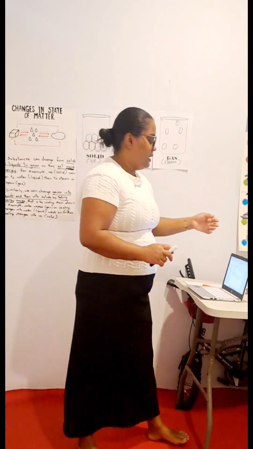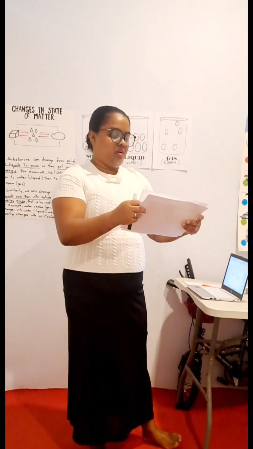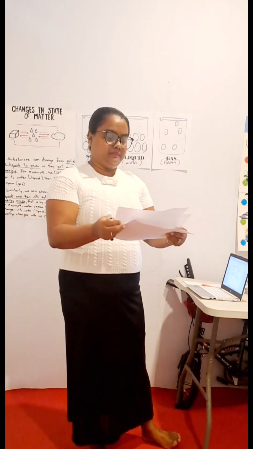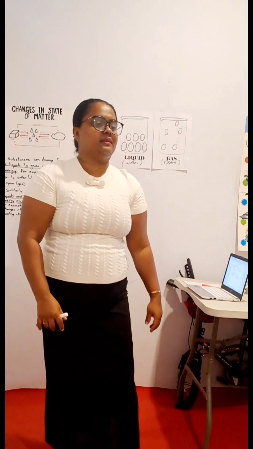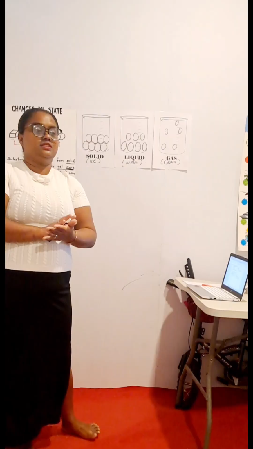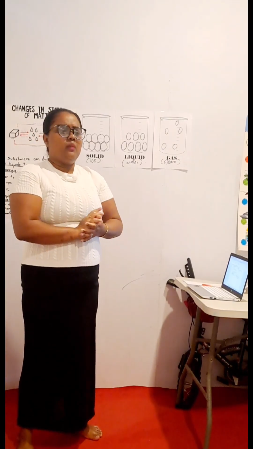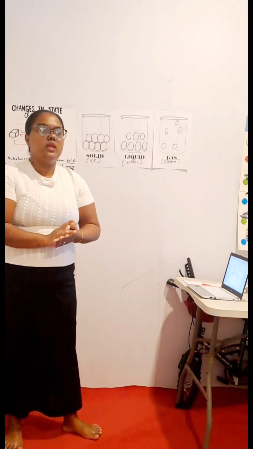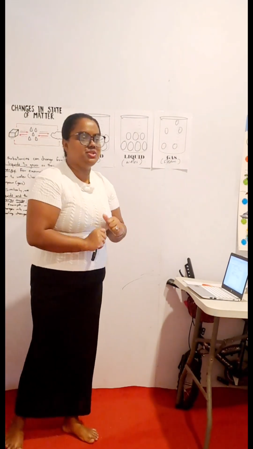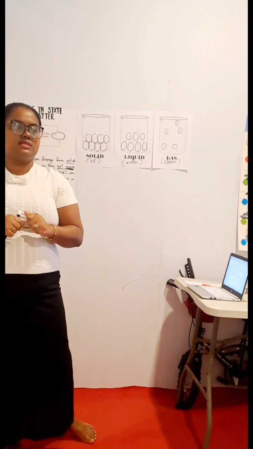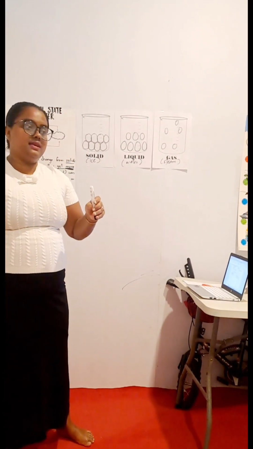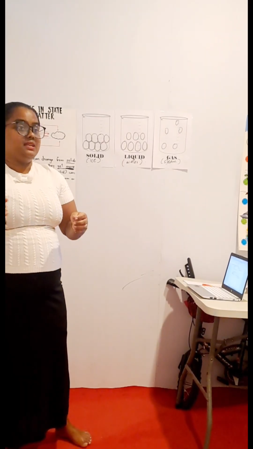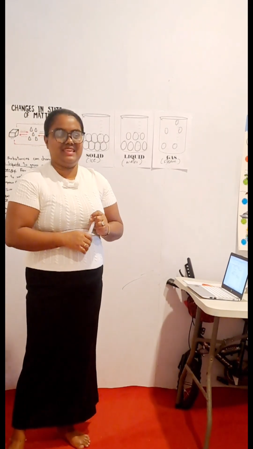So these are your worksheets that you have to complete. Take one and pass. Everyone should get one worksheet each. I hope you have understood what we learned today, and when we go back home today, we observe when we're making juice, when we put ice, after some time, there is no ice in the jug. Tell your parents that's called the melting process taking place.